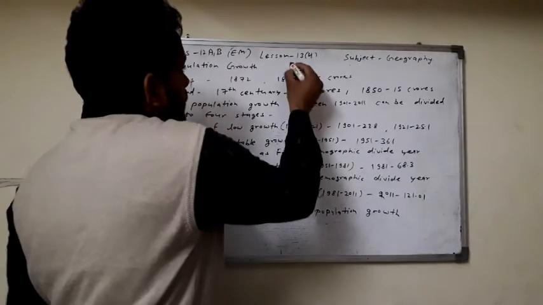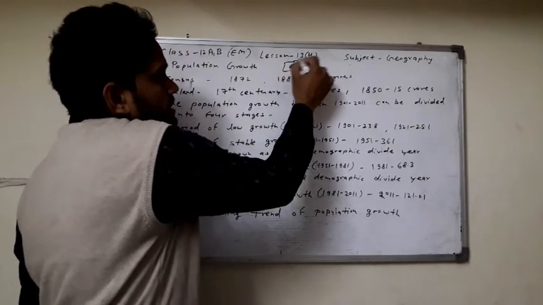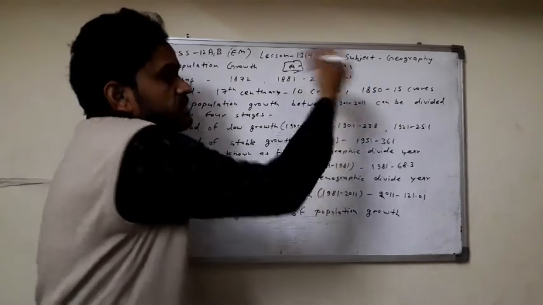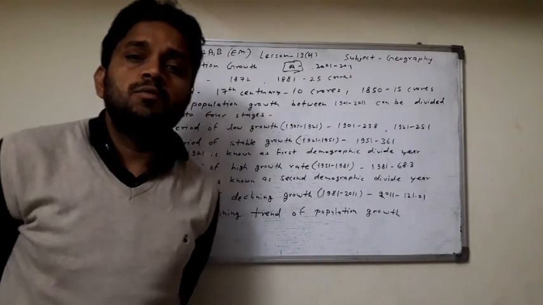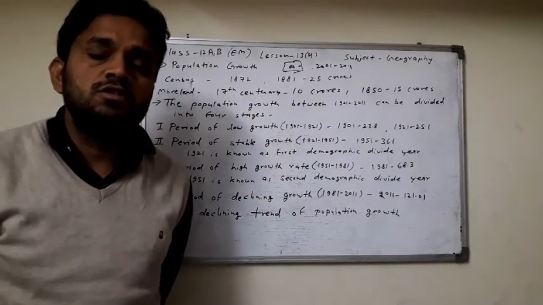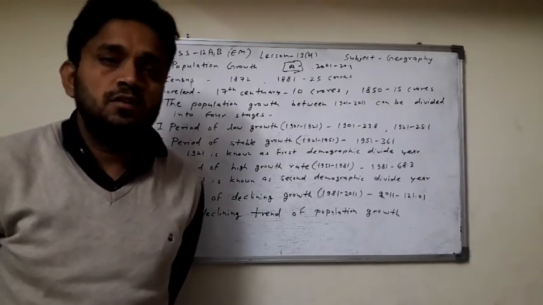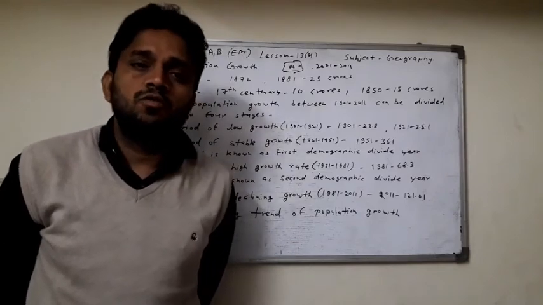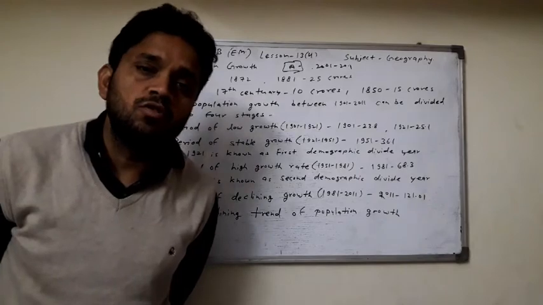A certain region and a certain time period, like here 2001 to 2011, the change in the population is called population growth. A decrease in population is negative population growth. An increase in population is positive population growth. Generally, population increase is population growth. Now we discuss the population growth of India.